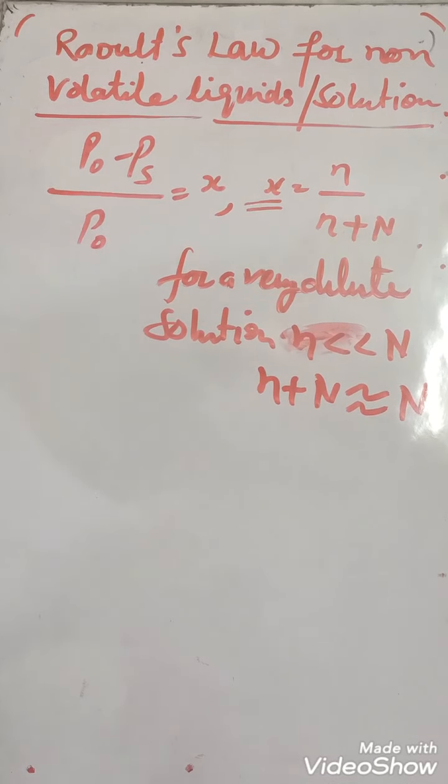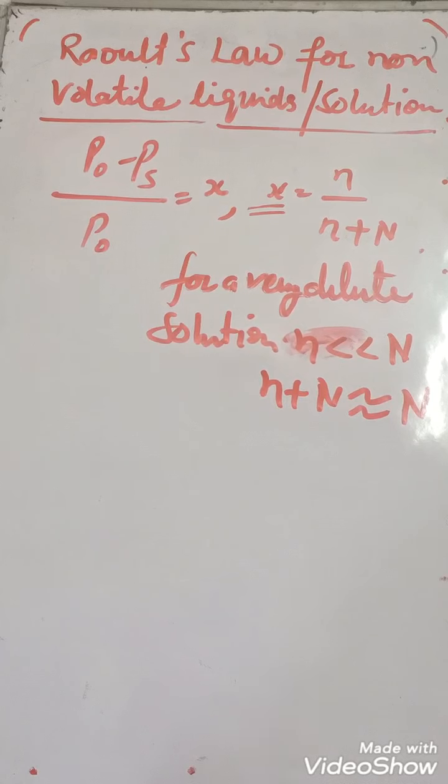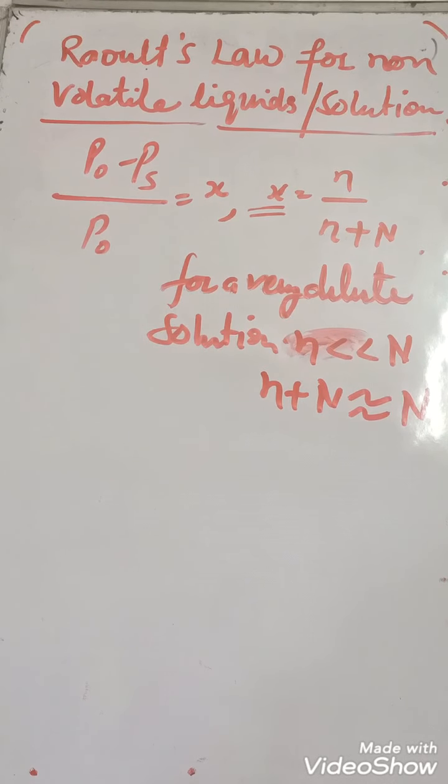Students, suppose we have 0.1 mole of solute and 0.9 mole of solvent, or like 0.1 mole or 0.2 mole of solute and 99 moles of solvent. Then we can ignore the number of moles of solute.